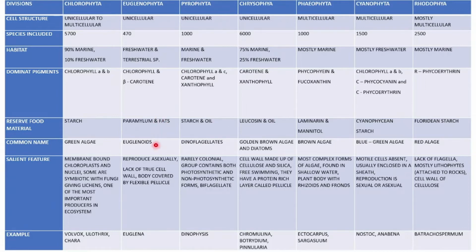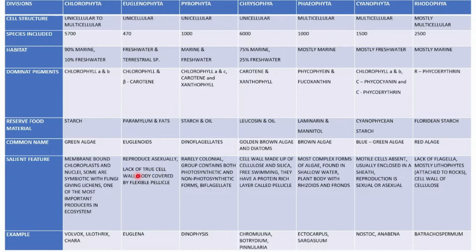The common name is euglenoids. Salient features: they reproduce asexually, lack a true cell wall, and the body is covered by a flexible pellicle. What is pellicle? Pellicle is a thin skin. The body is covered by a thin skin. They lack a true cell wall. A cell wall is present, but not a true one.